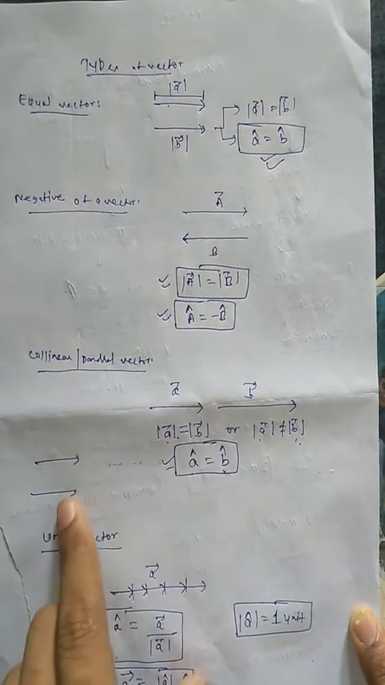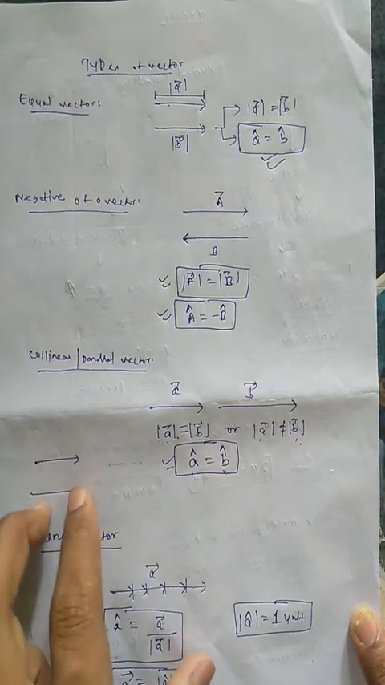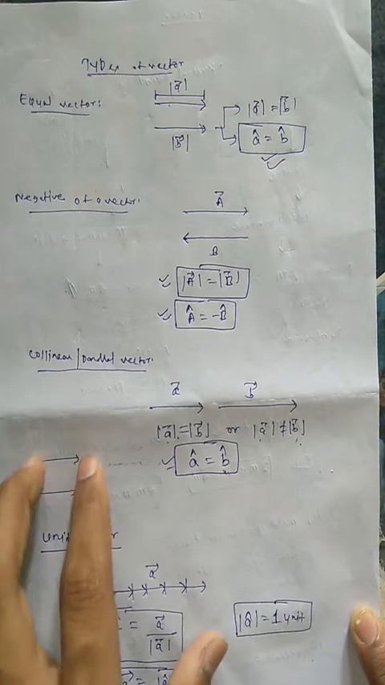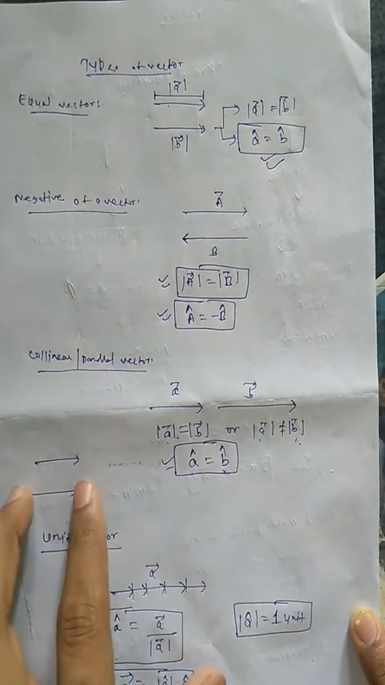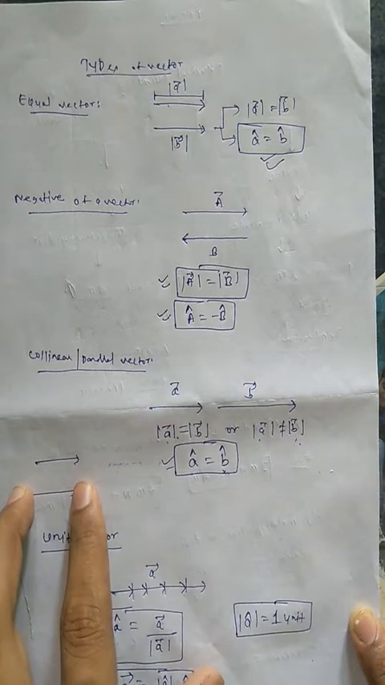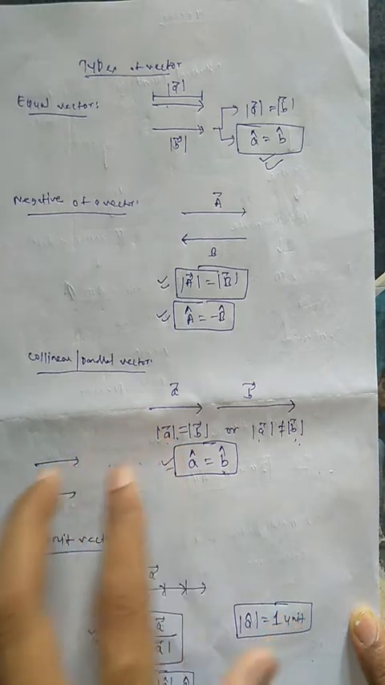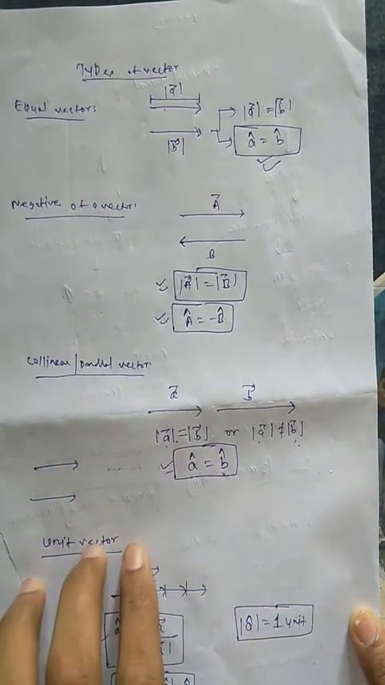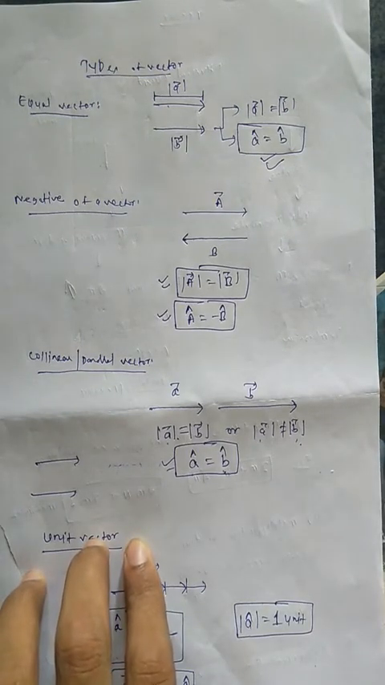Or parallel vectors also. Parallel means both vectors are parallel, but the important point I want to make clear is that parallel vectors can also be called collinear vectors, because without changing magnitude and direction we can just put one in the line of the other, so it will be collinear. Collinear and parallel vectors are the same, because the overall resultant effect of both vectors will be the same.